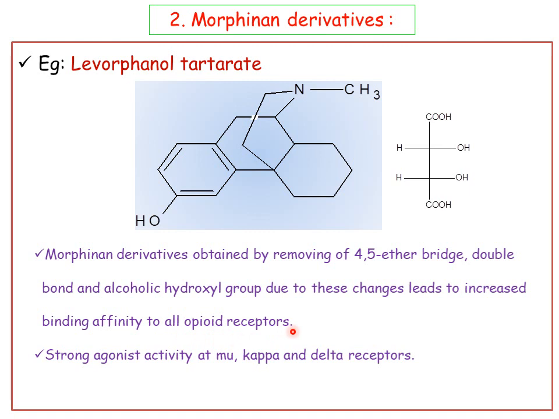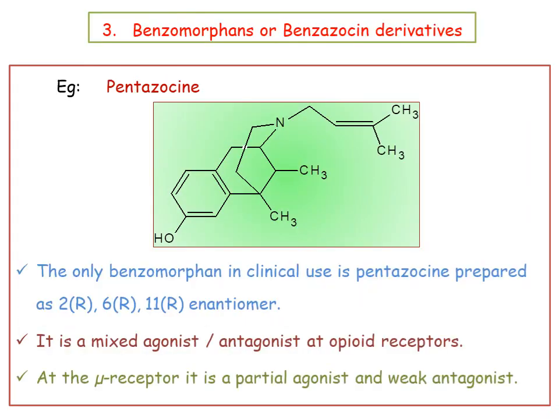Because of the lack of these three features, we observe higher binding affinity to all opioid receptors and stronger agonistic activity at opioid receptors like mu, kappa and delta receptors. That is some of the information regarding levorphanol tartrate.